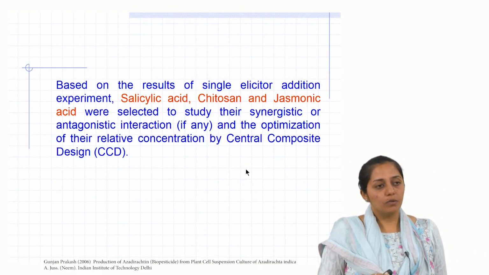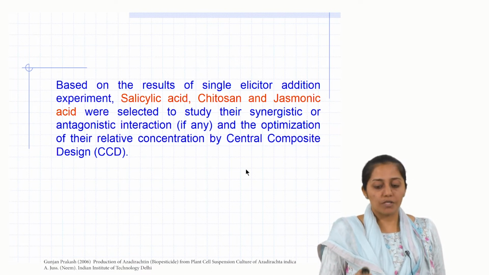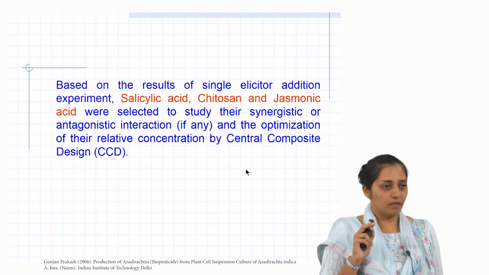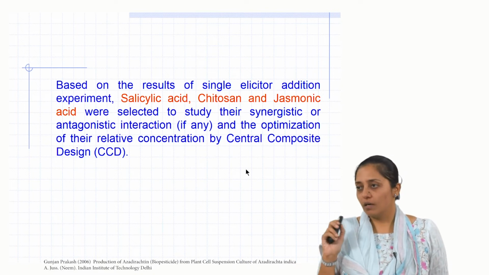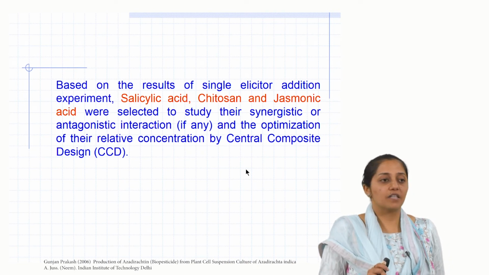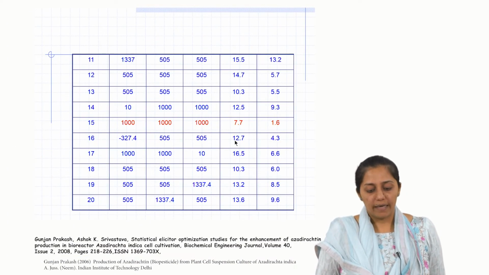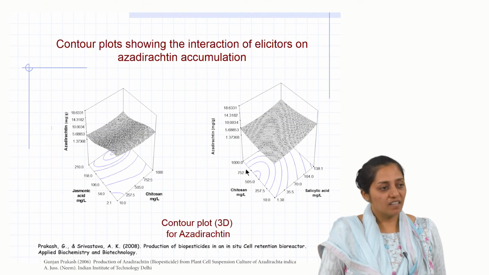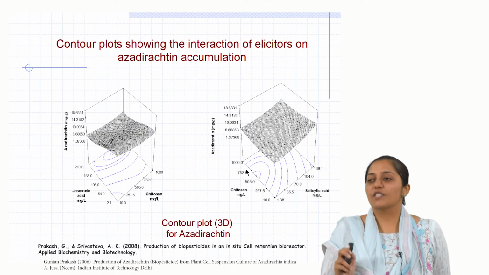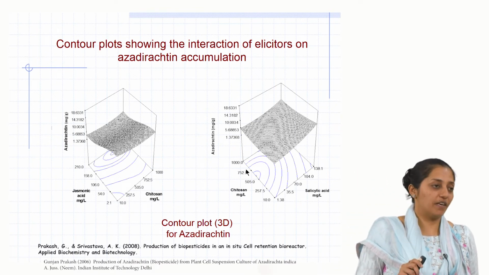So, then what did they do? For multiple fold enhancement, they chose the 3 best elicitors at the range which they could see through these single factors, and they did an integrated study to have a synergistic effect. They did again CCD, the statistical optimization. This statistical optimization again gave them better results. Now for this, the response would be what? It is a yield enhancement strategy.